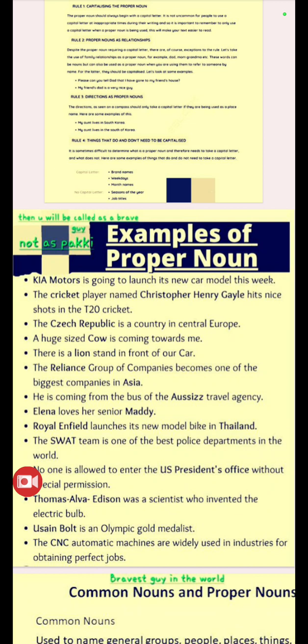And then, Czech Republic is a country in Central Europe. Third rule: when you write the direction, you should start with the capital letter. So a capital C and R is given. A huge sized cow is coming towards me. Rule 1, capital C. There is a lion standing in front of our car.